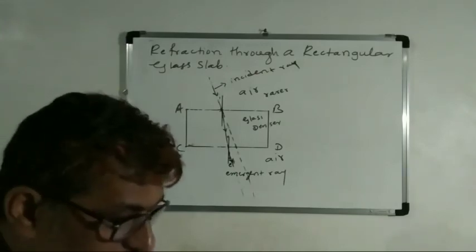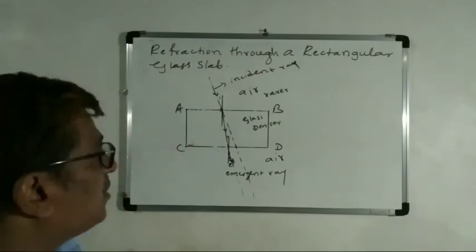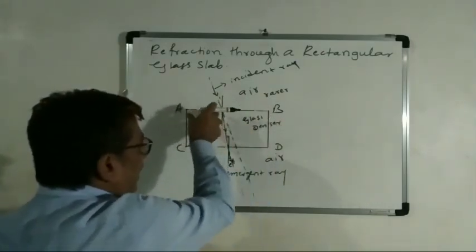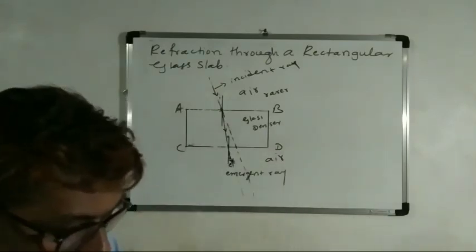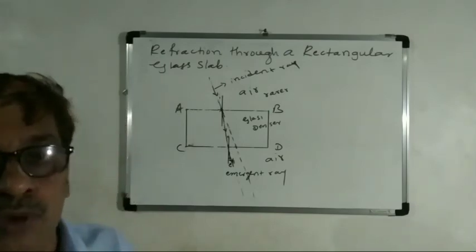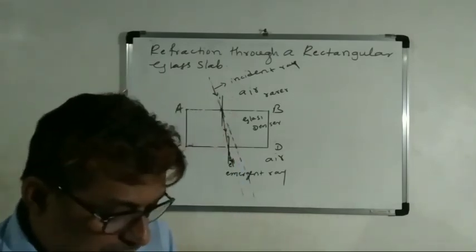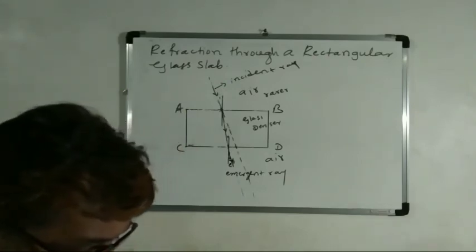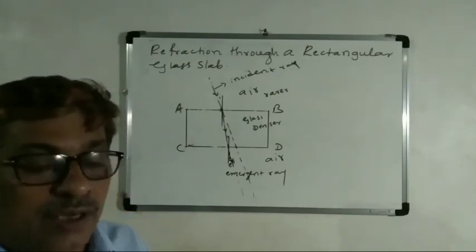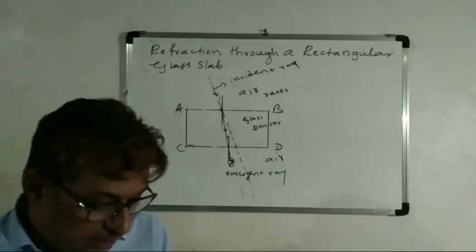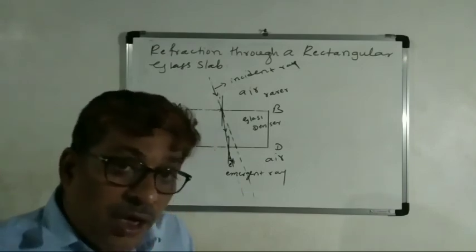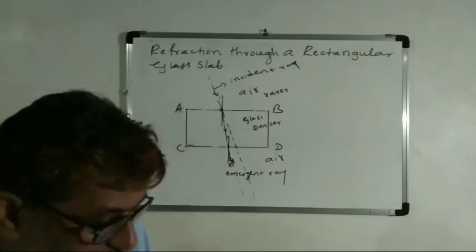Because the extent of bending of the ray of light at the opposite parallel surfaces is equal and opposite. This is opposite as well as parallel, so the bending in the rectangular slab is equal and opposite. That is why the ray emerges parallel to the incident ray. So due to this reason, the incident ray is parallel to the emergent ray. And one more thing is that the light ray is shifted slightly.